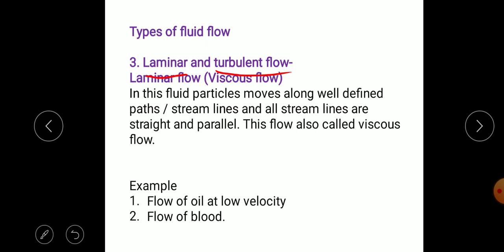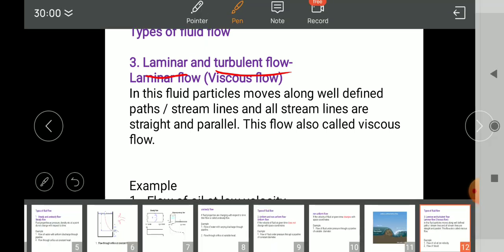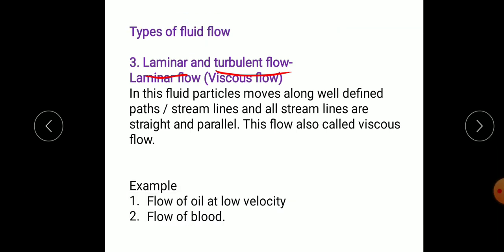Oil flow is normally considered laminar flow, because in laminar flow, the flow takes place along well-defined paths or streams, and all streamlines are straight and parallel. So this flow is called viscous flow.